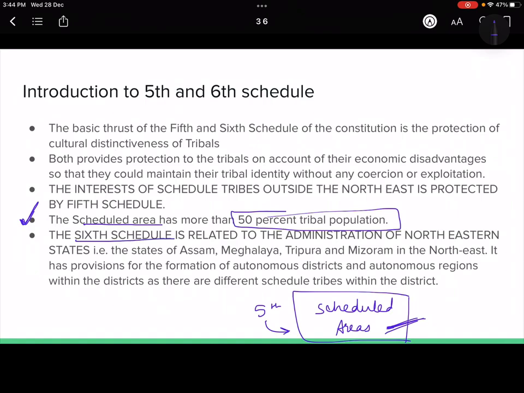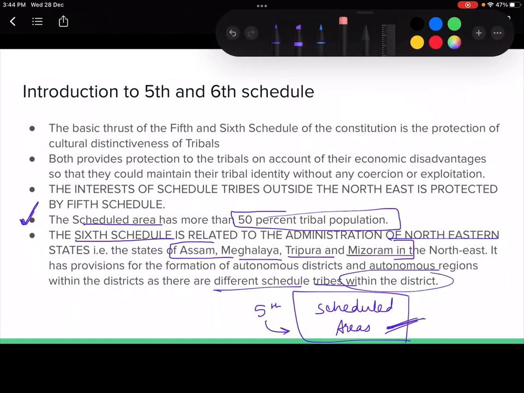The sixth schedule is related to the northeastern region, we have talked about it, and in the northeast 4 states are there: Assam, Meghalaya, Tripura and Mizoram. As of now these 4 are covered under the sixth schedule, because these regions have very different scheduled tribes within a district also.